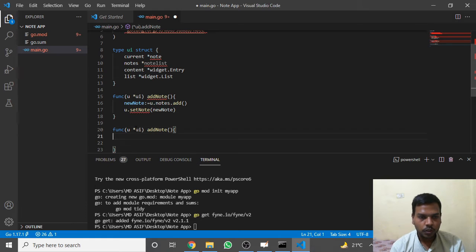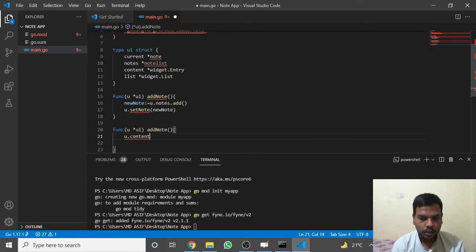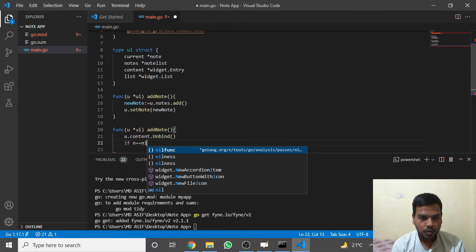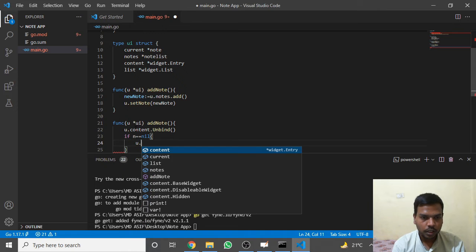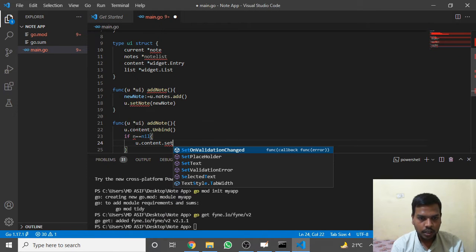So just write user interface dot content unbind. If our node is equal to nil, meaning there is nothing in node, then user dot content dot set text.